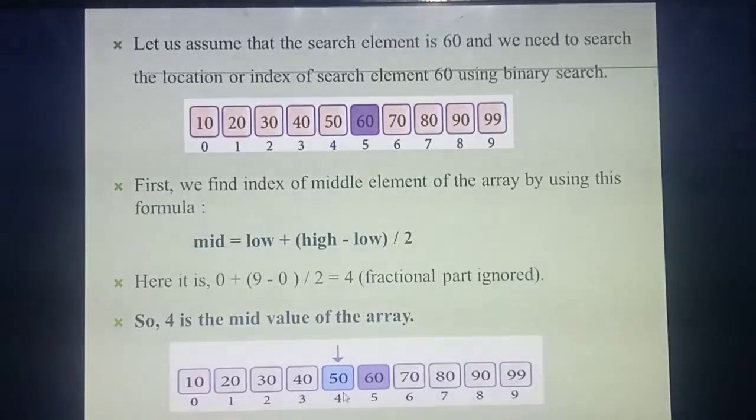Listen, in the algorithm, in the pseudocode, first you need to find the middle value. Next you need to get the search key value. Now you are going to compare your search key value with the middle value. So what's the search key value? 60. And it is compared with which one? The middle value. What's the middle value? 50. Whether 60 is greater than 50? Yes, isn't it? So in the algorithm I said if your search key value is greater than the middle value, your search needs to go to which side? Greater means which side? Right side.